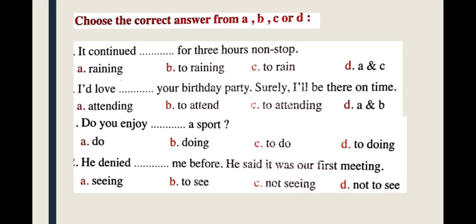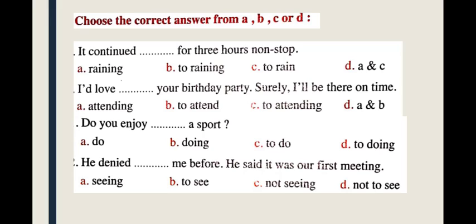Number 2. I'd love blank your birthday party. Surely I will be there on time. Attending, to attend, to attending, A and B. Here, I'd love to attend because we used would, okay? Would love. So it is followed by to plus infinitive. I'd love to attend.